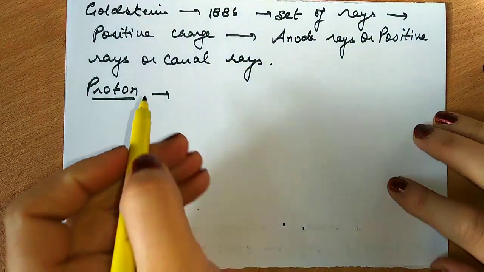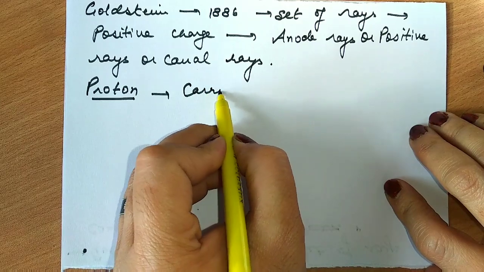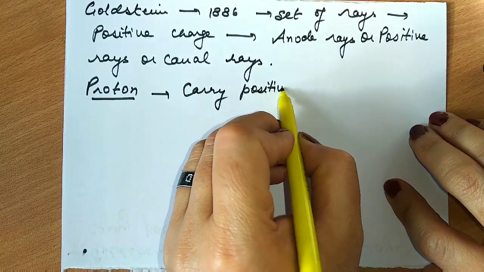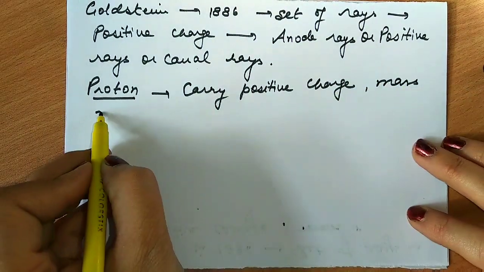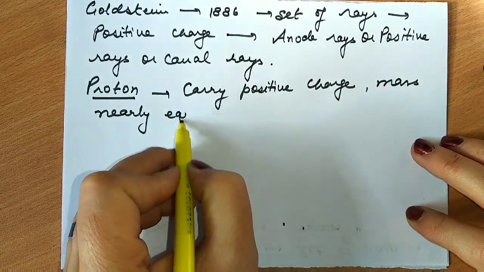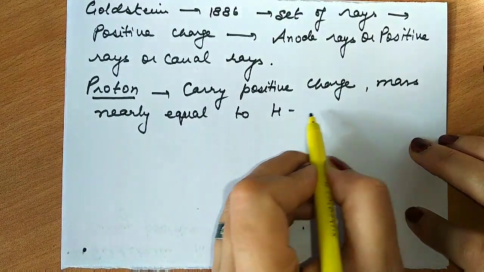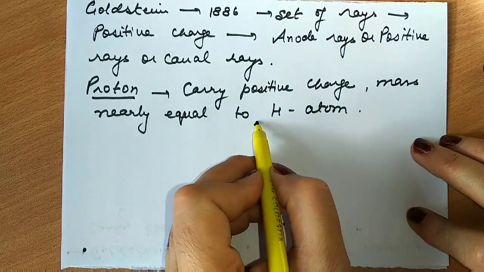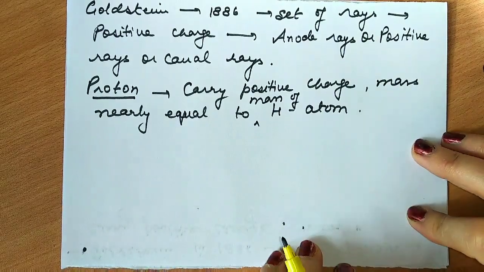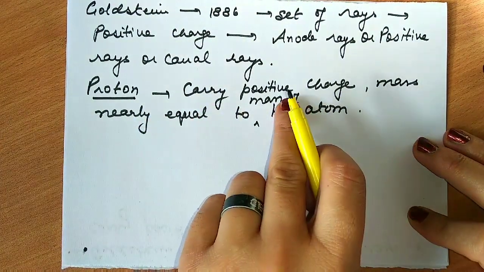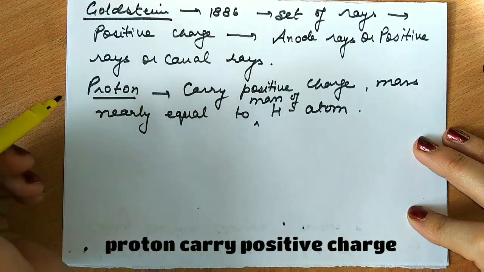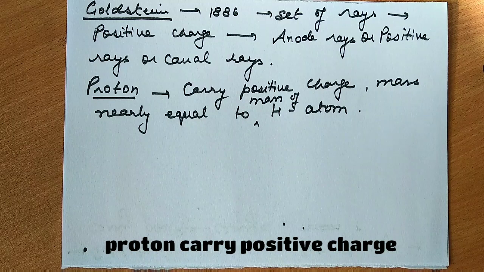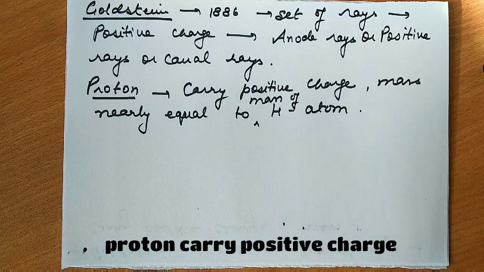What are protons? Protons are subatomic particles which carry positive charge, and mass nearly equal to the mass of hydrogen atom. So that is about proton. Proton carries positive charge and its mass is nearly equal to hydrogen atom. This way Goldstein discovered proton, and J.J. Thomson found that negative charge particles are electrons.